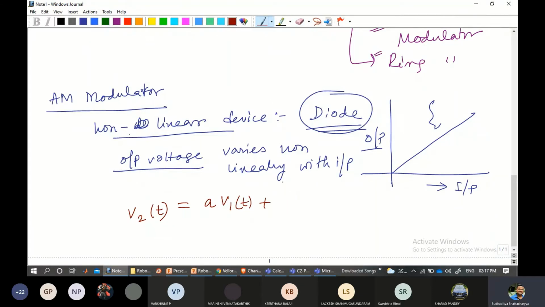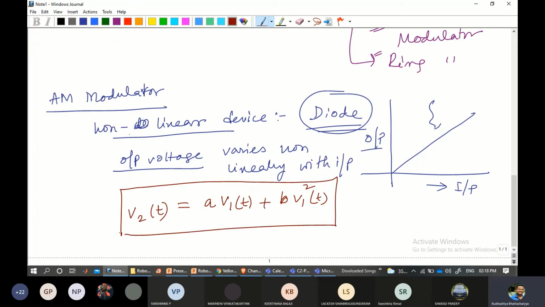This is a very common way of representing non-linear characteristics.